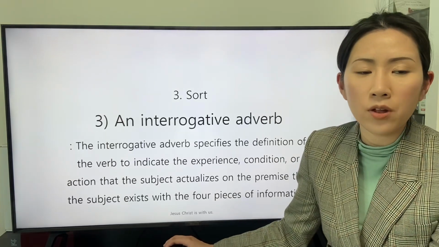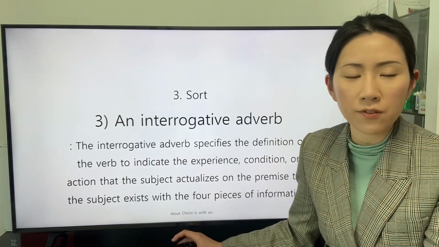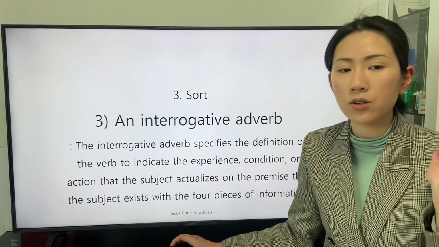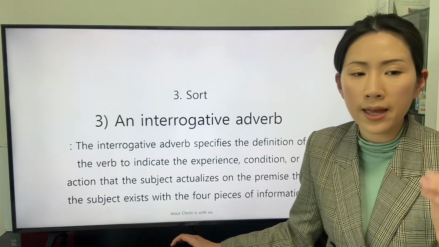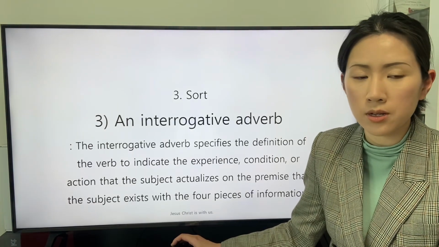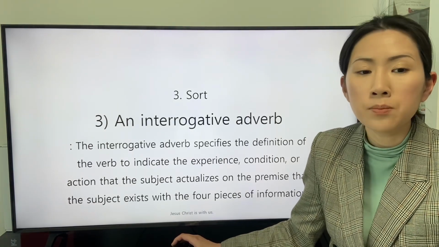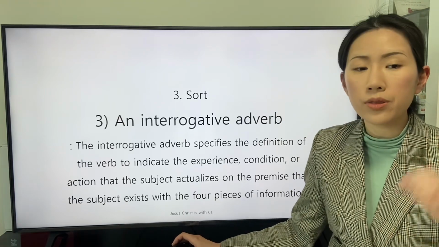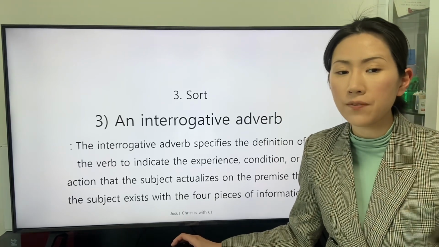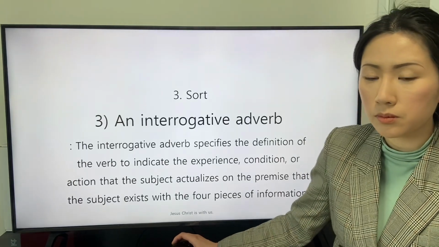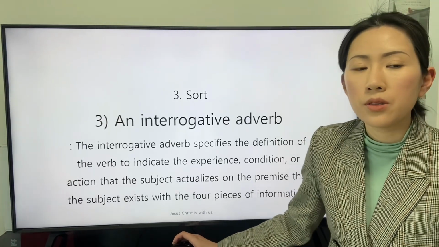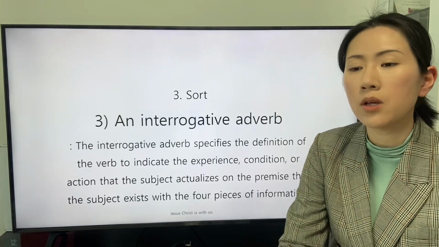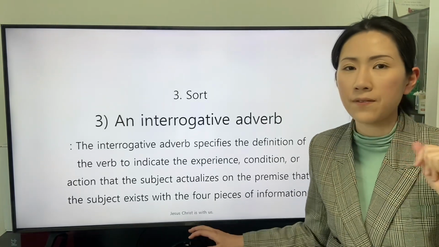The interrogative adverb specifies the definition of the verb to indicate the experience, condition, or action that the subject actualizes on the premise that the subject exists with the four pieces of information. The interrogative adverb specifies the definition of the verb with the four pieces of information.